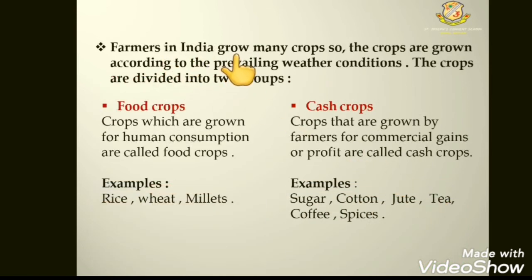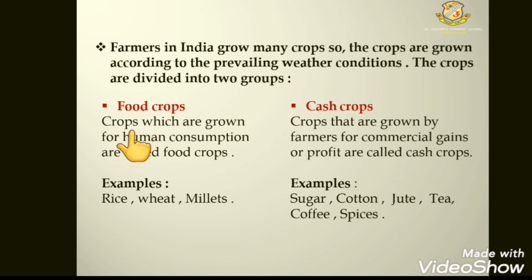Farmers in India grow many crops, so the crops are grown according to the prevalent weather conditions. We all know that in India farmers grow many types of crops, but the crops grow according to the weather condition, that is how the weather is and whether it is suitable for the crops or not. The crops are divided into two main groups. One is the food crop and another one is the cash crop.